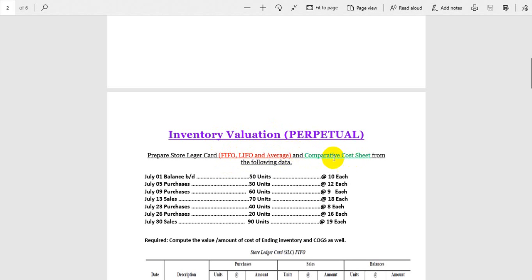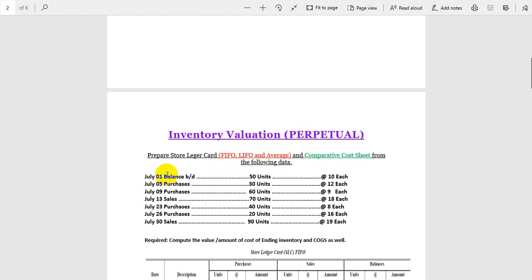We also have to prepare a comparative cost sheet, because we are using different methods: FIFO, LIFO, and average method. We have to compare these three methods under the perpetual system, to see what the difference in value and amount is, in terms of ending inventory and cost of goods sold. We will do the comparison in the end, after we calculate FIFO, LIFO, and average method under the perpetual system. So guys, this is the question.